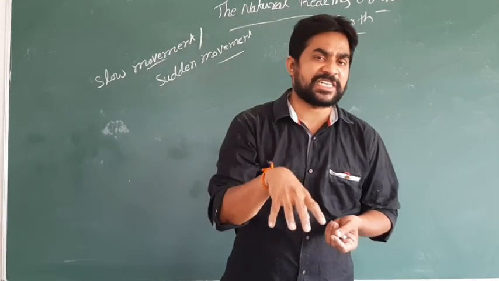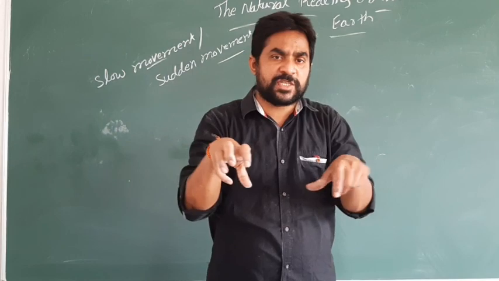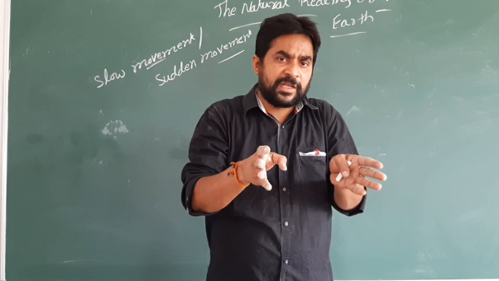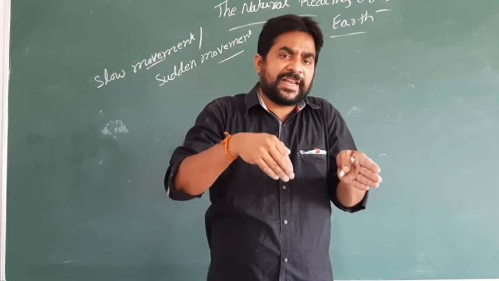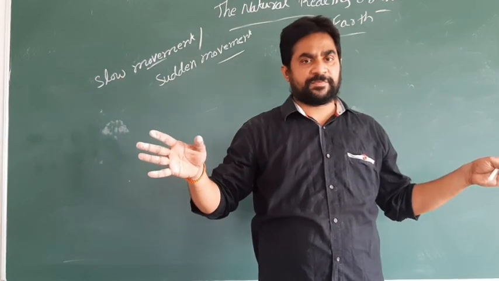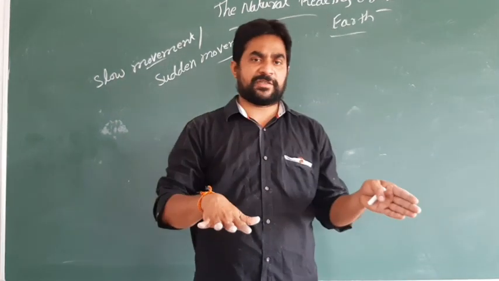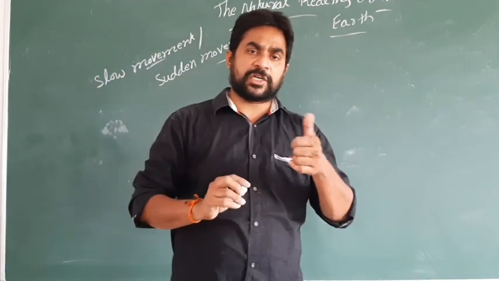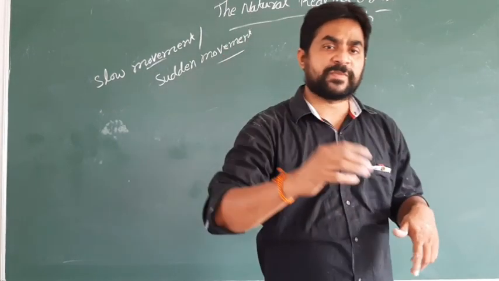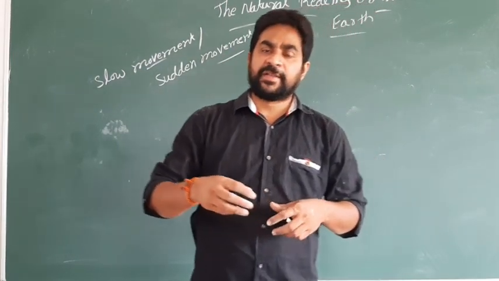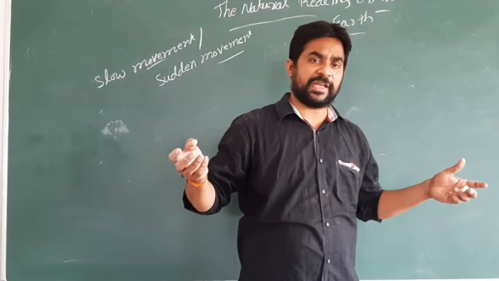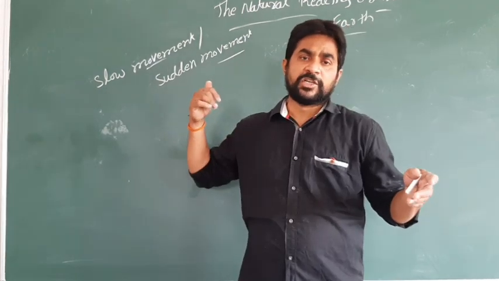Inside the earth, the plates are moving against each other, and that movement is going very slowly, and we never feel anything even though we are living on the plate, on the continent. So that movement is called slow movement. And because of the slow movement only, there is a chance for these mountains to form, and a chance for new crust, new lands and new areas to form.